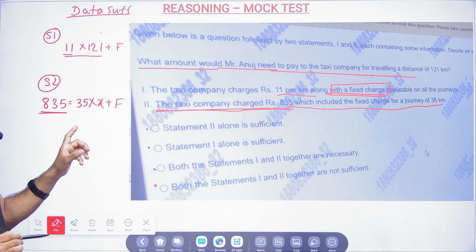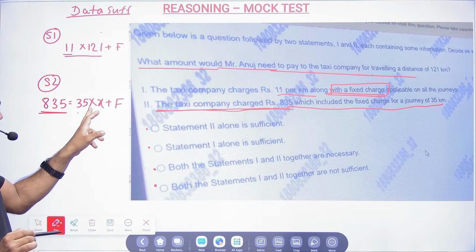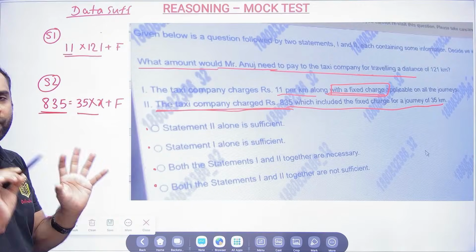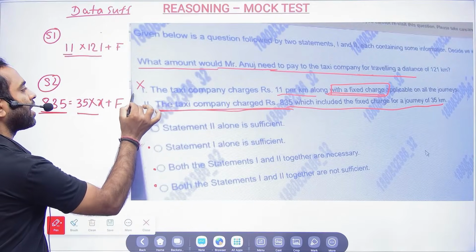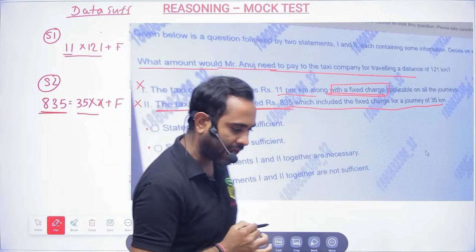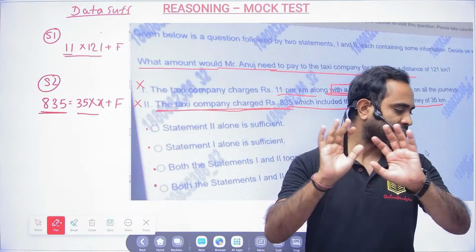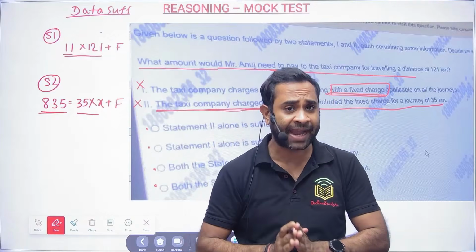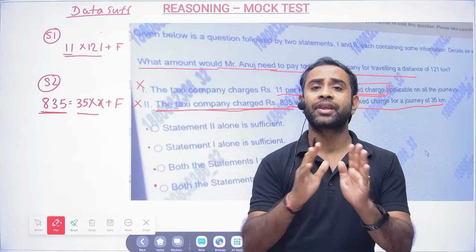Anuj paid 835 in total and traveled 35 kilometers. We don't know the per kilometer price, and we also don't know the fixed charges. So from statement 1 and statement 2 alone, we are not able to tell how much Mr. Anuj has paid. Agreed or not?